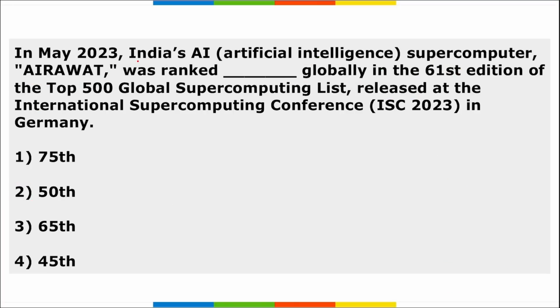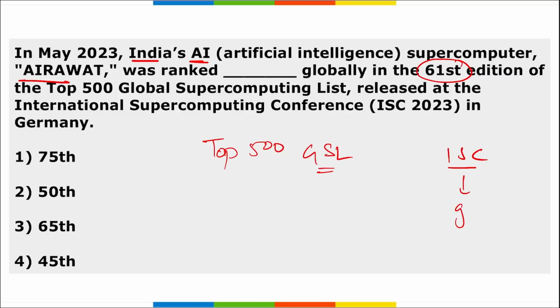Next, India's AI supercomputer Airawat was ranked dash globally in the 61st edition of the Top 500 global supercomputing list that was released at the ISC, that is your International Supercomputing Conference. This was being held in Germany, right? And we know that Germany as of now is in recession. Correct? Coming back to the question, the name of India's AI supercomputer is Airawat. First thing you remember this.